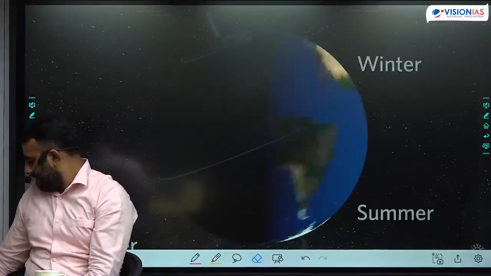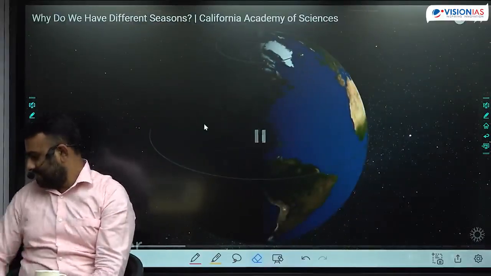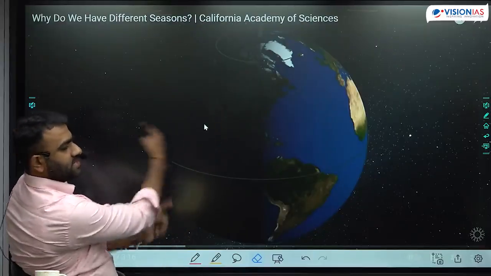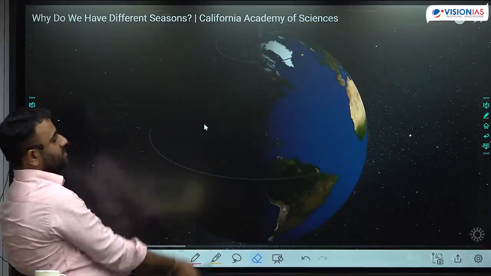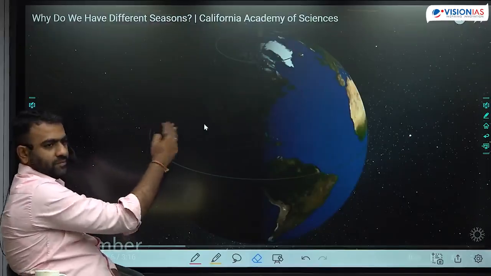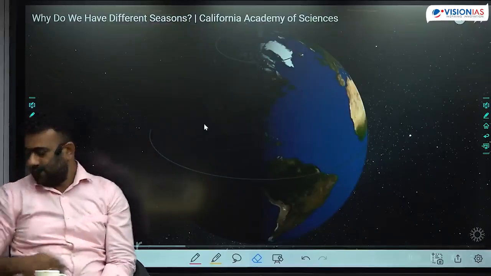Let's look at Earth when it's tilted differently. Can you see equal length of day and night? Everywhere the length of the day is same as the night. Every latitude. This is equinox. Okay, so let's say this is autumnal equinox. We are moving towards winter solstice.